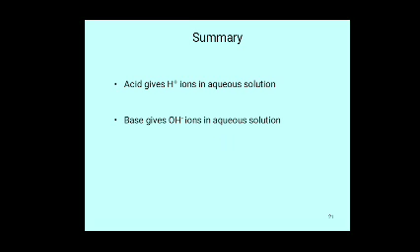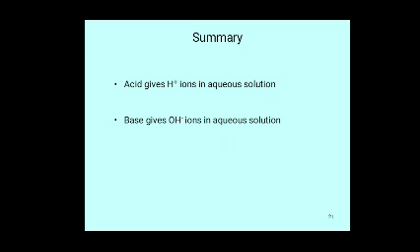Acids like HCl, H2SO4, CH3COOH, HClO4, HCOOH, these are all acids. A substance that completely dissociates and produces a large number of H+ ions in aqueous solution is called a strong acid, like HCl, H2SO4.